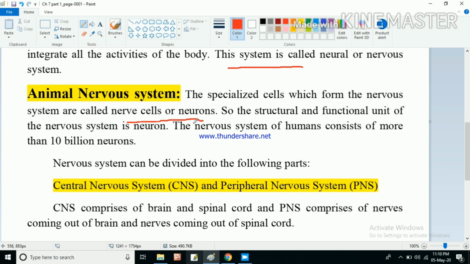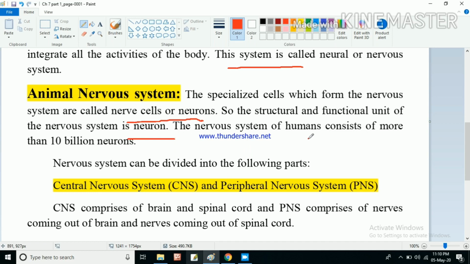The nervous system is composed of neurons, so the structural and functional unit of the nervous system is the neuron. Remember this, because the neuron constitutes the nervous system and performs its functions.